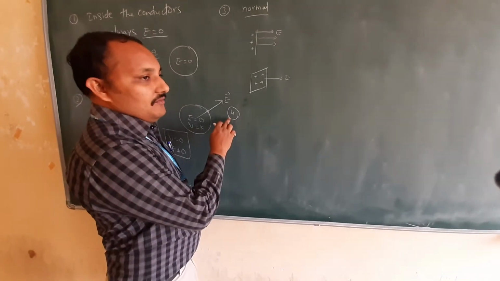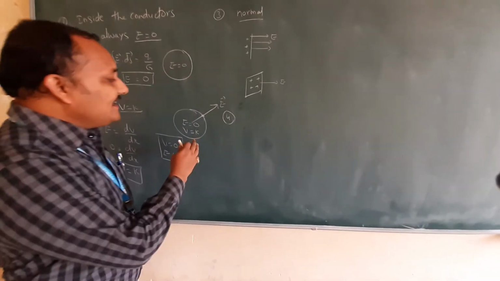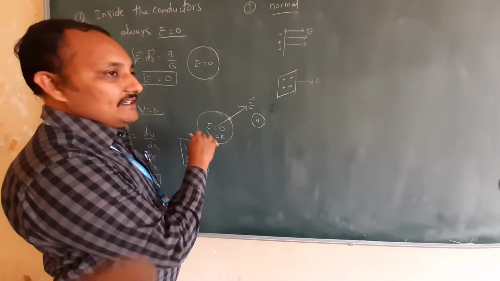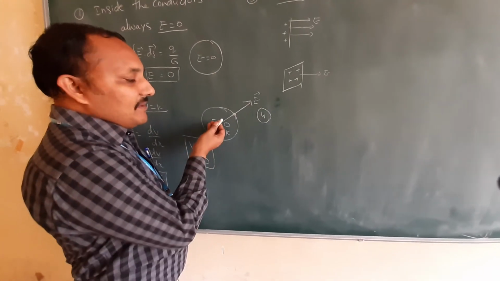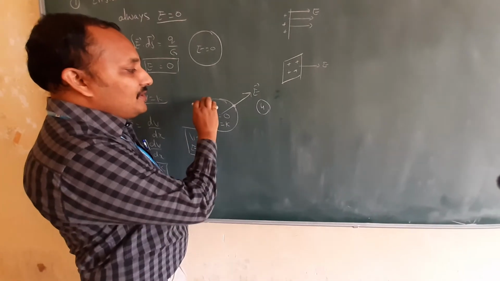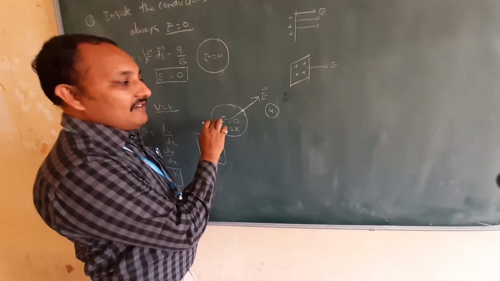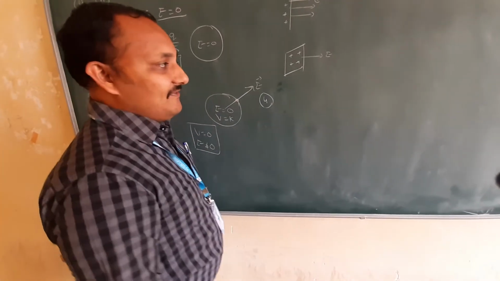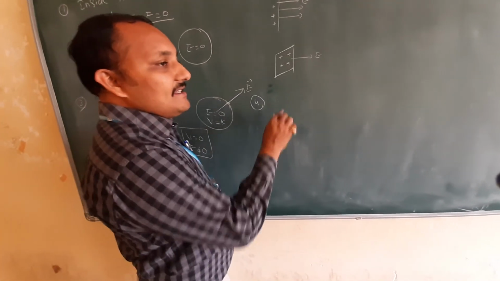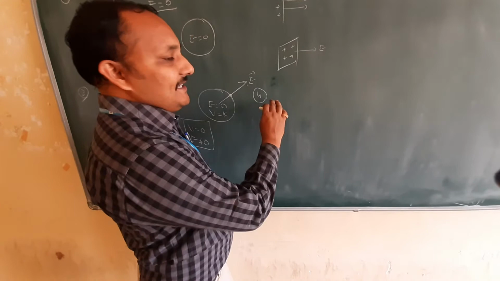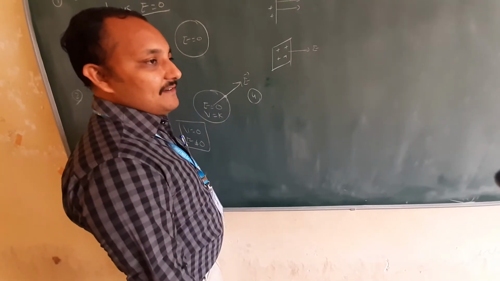Next, the fourth one. If you have taken any conductor and given some amount of charge, the charge will go near the surface, because charge tends to acquire the region having lesser surface area. Therefore, charge will always be placed near the surface of the conductor.